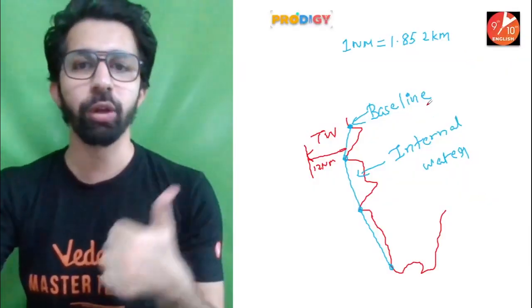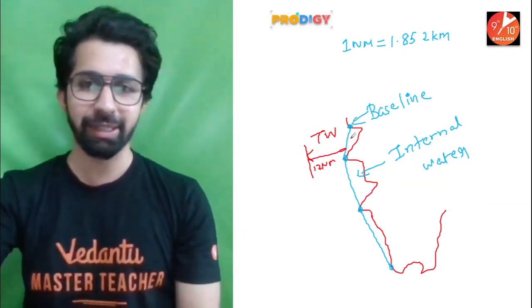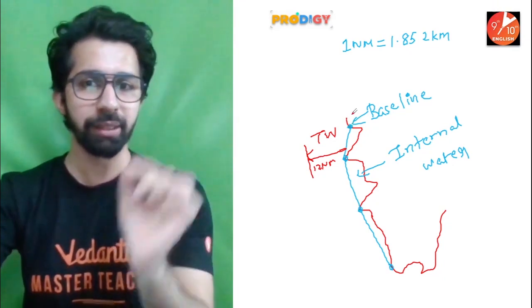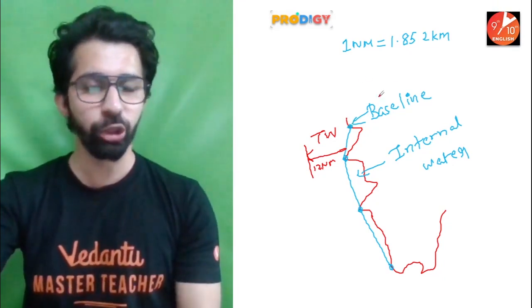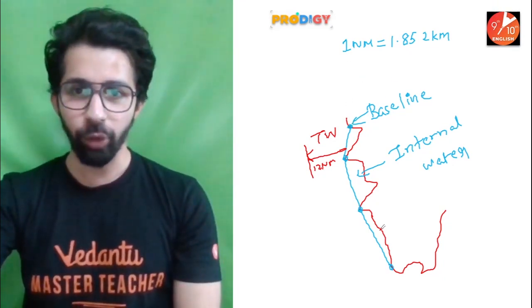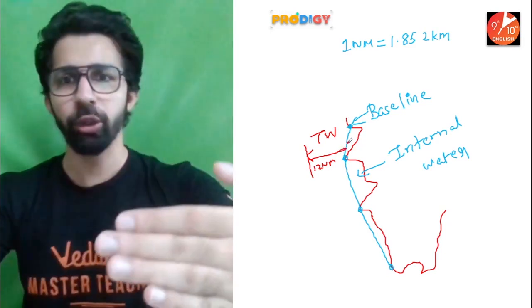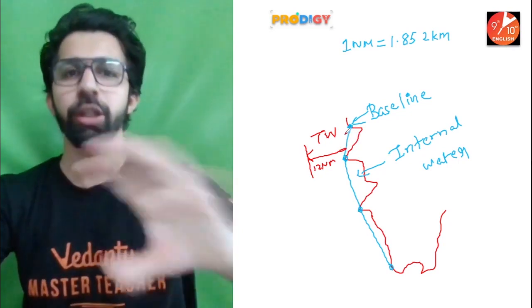Okay, first I explained to you what a baseline is and how the baseline is made. Let's take an example. This is the coastal area of India. The outermost points will be considered, and a line will be drawn. This is going to be the baseline. This water is considered internal water, and from the baseline till 12 nautical miles, which is nearly 22.2 kilometers,